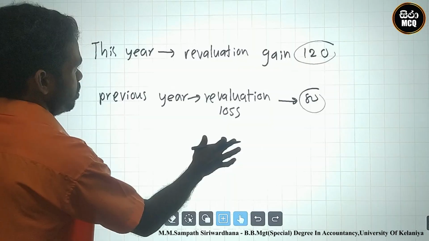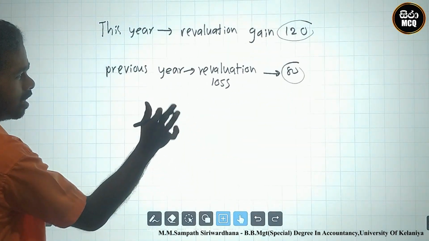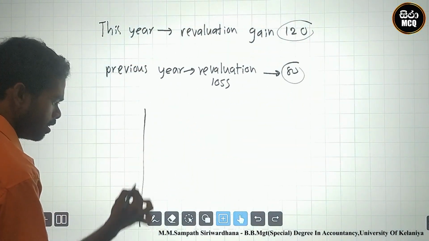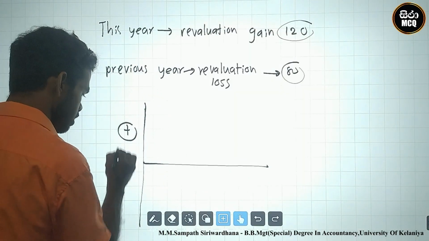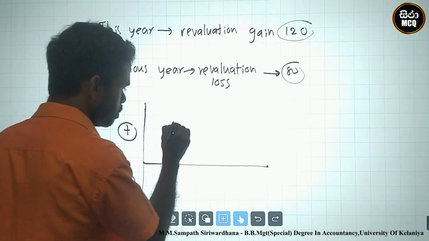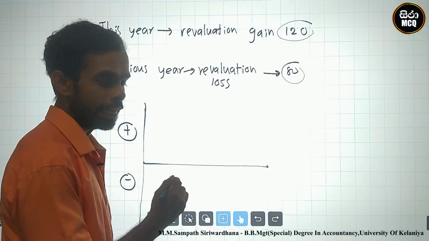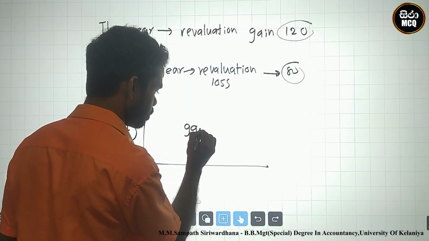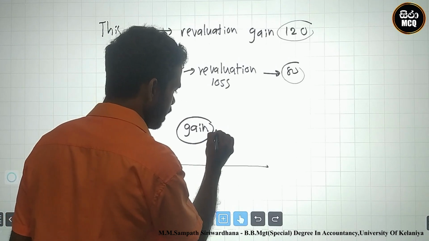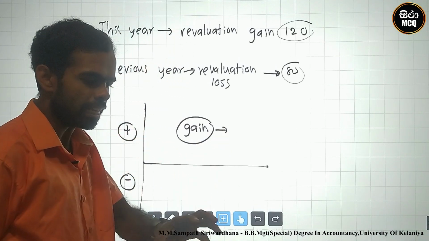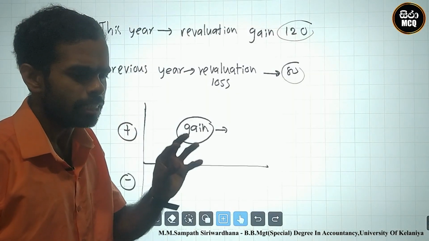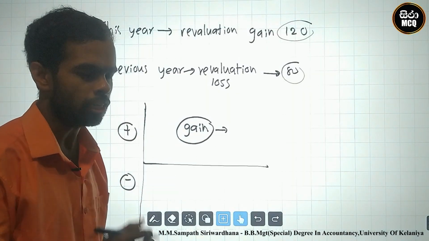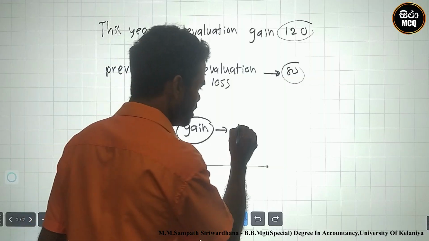This is the result. Firstly, we identify the areas. This is the plus area and this is the minus area. The plus area is the gain area, the revaluation gain. What is the final destination of a revaluation gain?